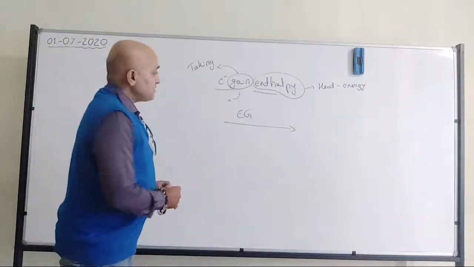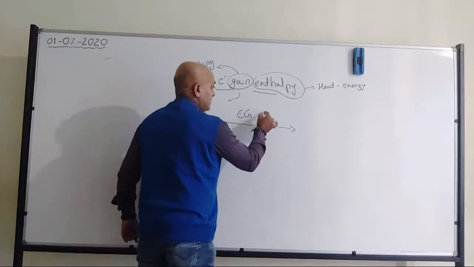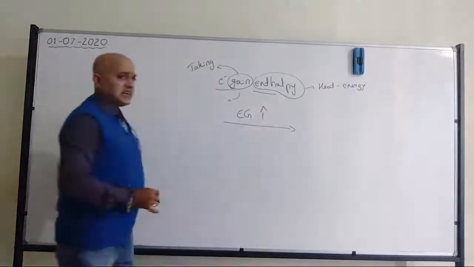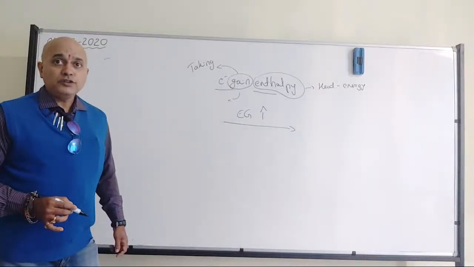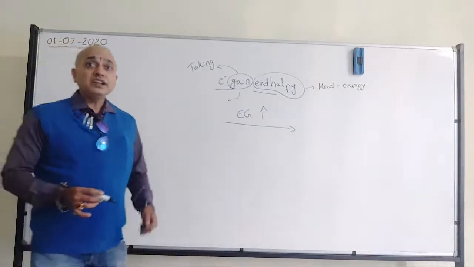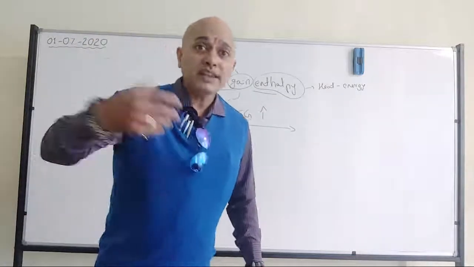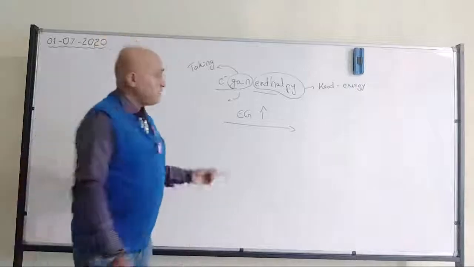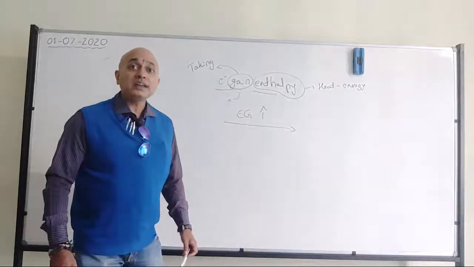Now, in the periodic table, electron gain enthalpy is going to increase as you move rightward. What I mean is that more energy will be released whenever an electron is added to an element moving rightward.